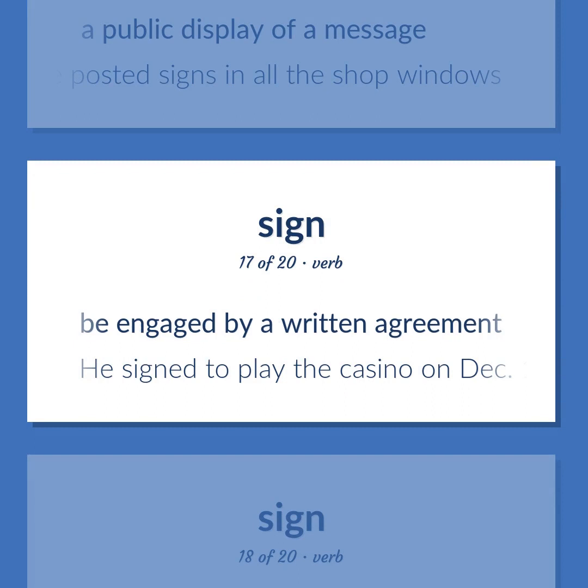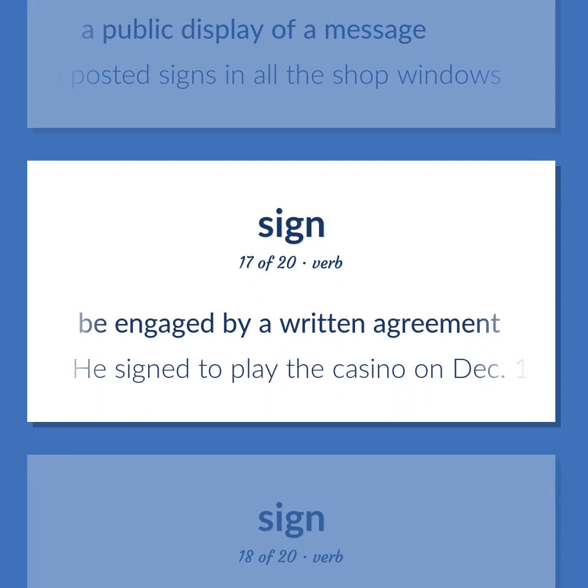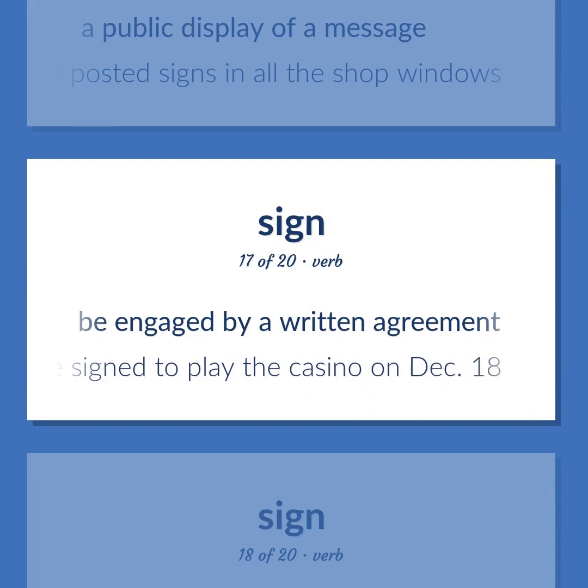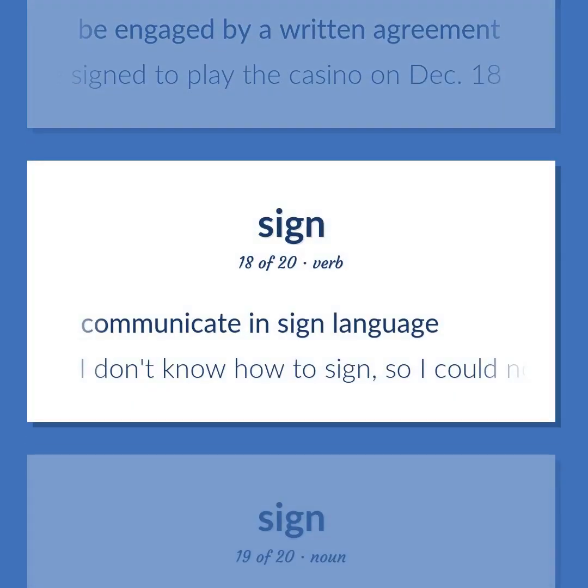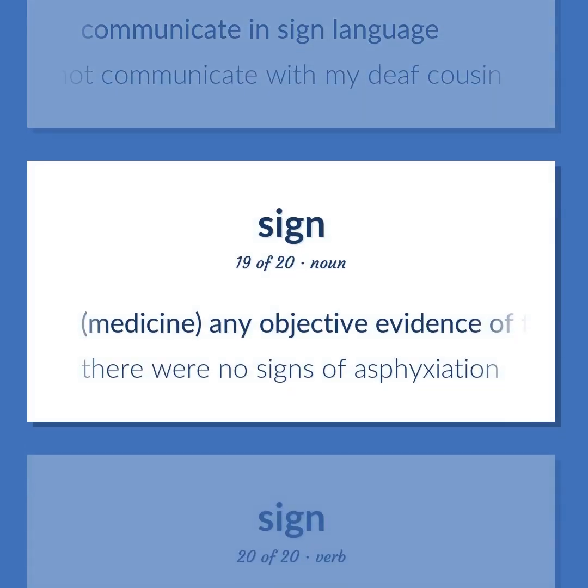Be engaged by a written agreement. He signed to play the casino on December 18th. Communicate in sign language. I don't know how to sign, so I could not communicate with my deaf cousin. Medicine: any objective evidence of the presence of a disorder or disease. There were no signs of asphyxiation.